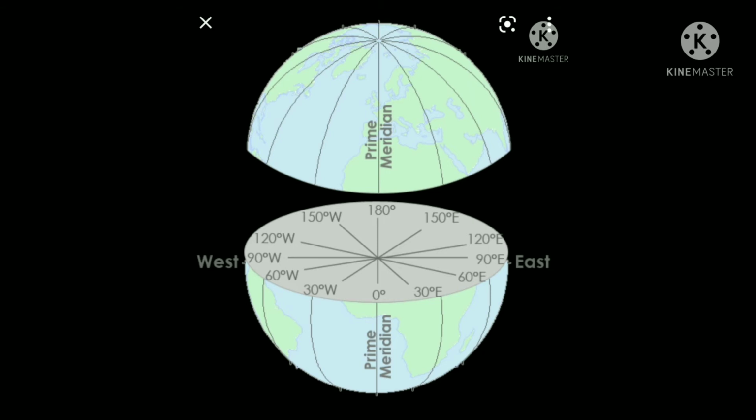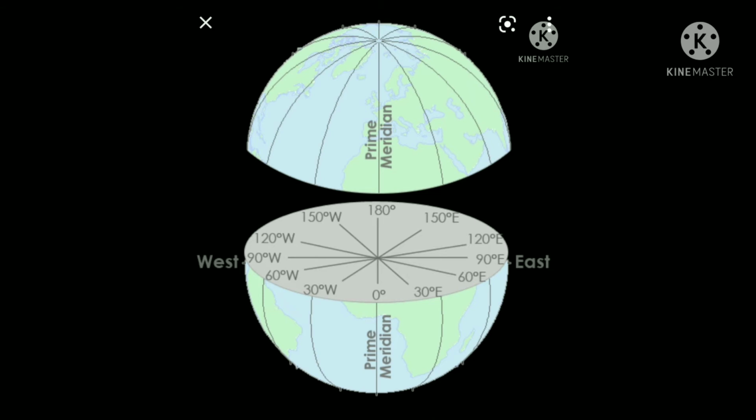Therefore, the world is divided into 24 time zones starting from the Greenwich meridian, going east and west. The width of each time zone is 15 degrees of longitude.